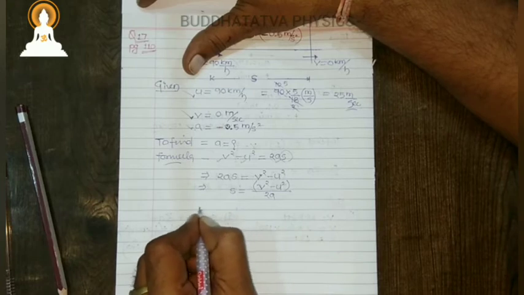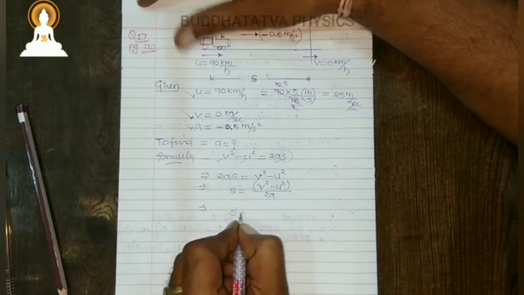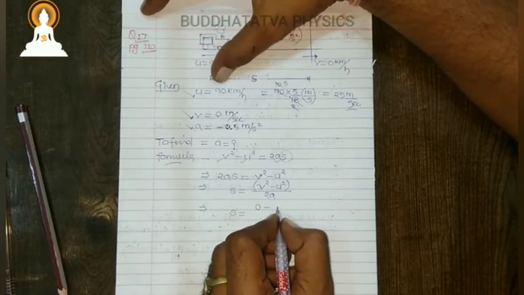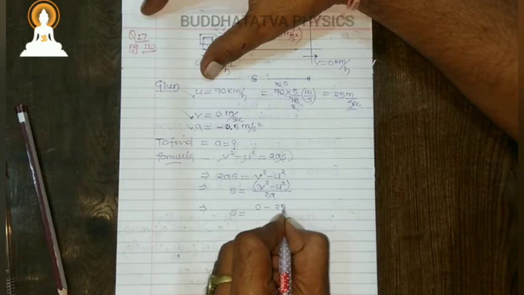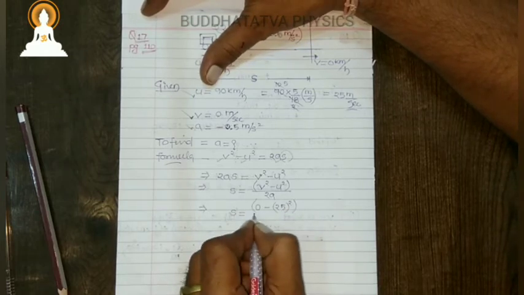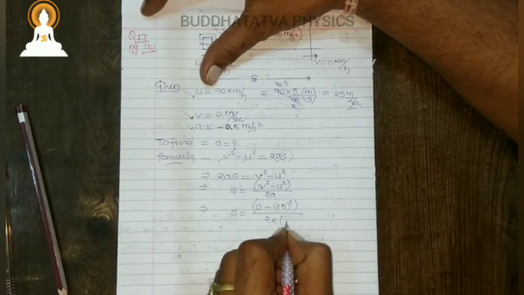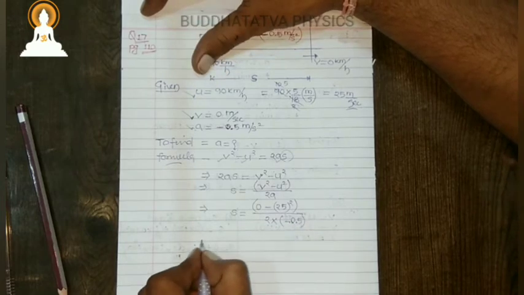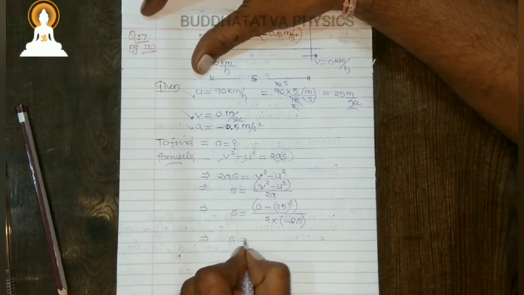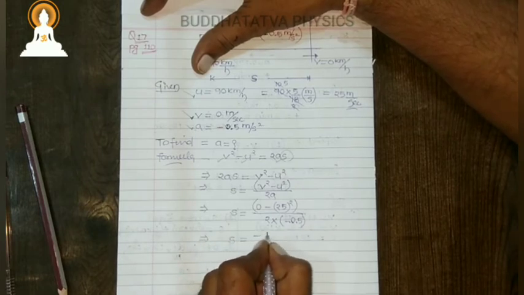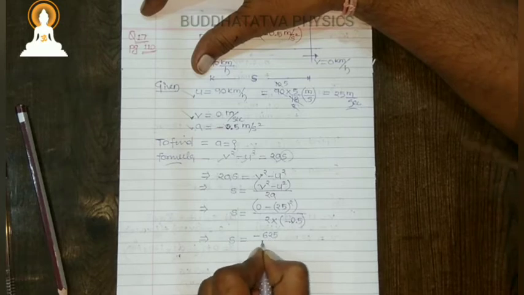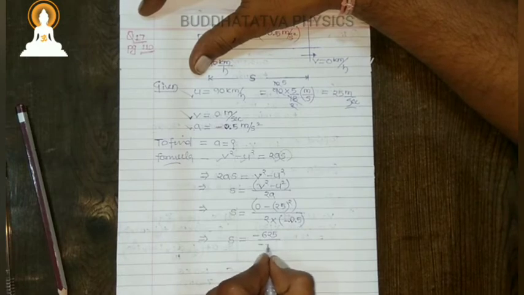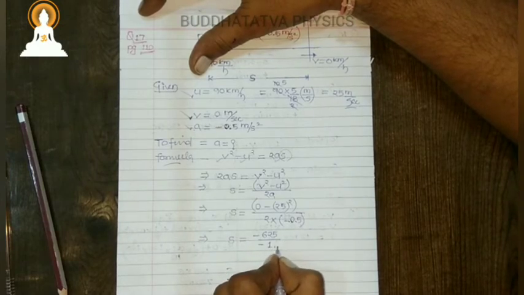From here, S equals V square minus U square upon 2A. So S equals V square, how much? 0, minus U square, which means 25 square, and upon 2 into A, which is minus 0.5. So S will be minus 625, divided by 2 fives are 10, so minus 1.0.